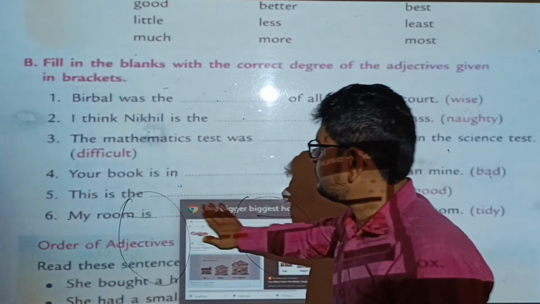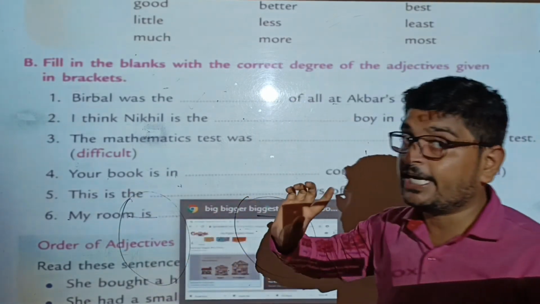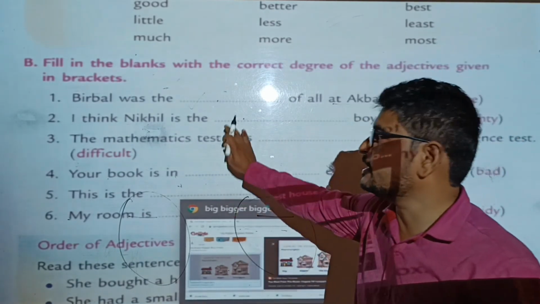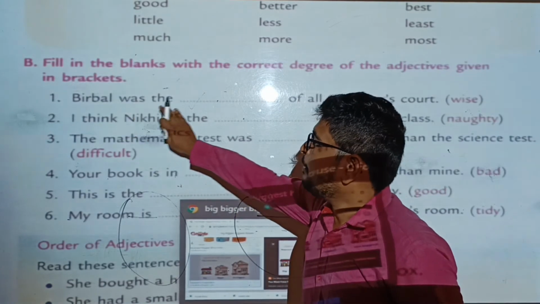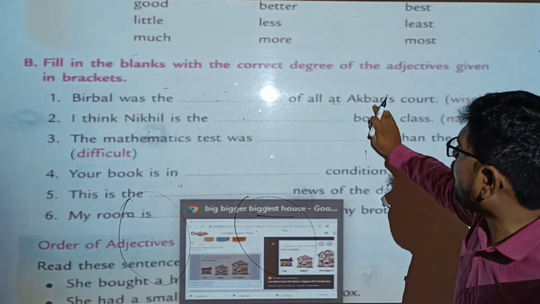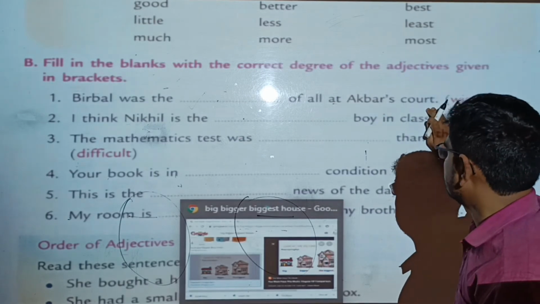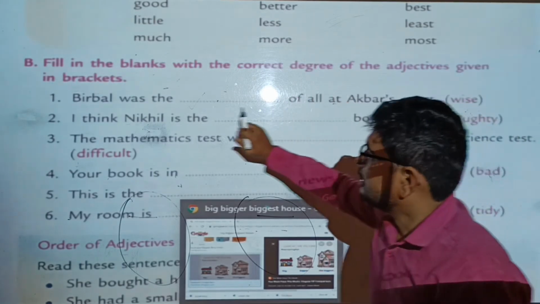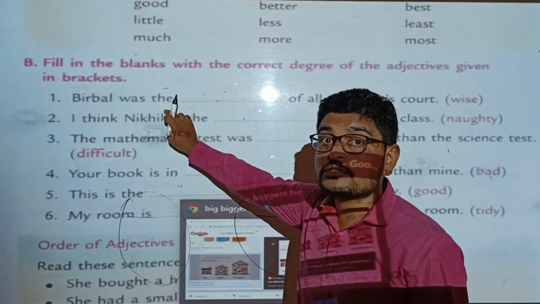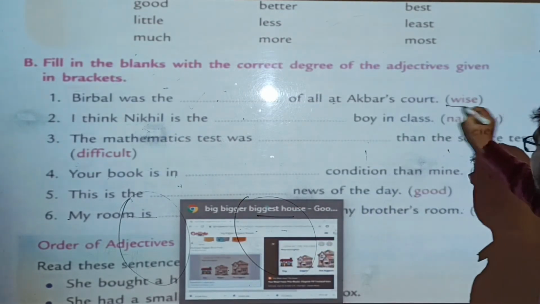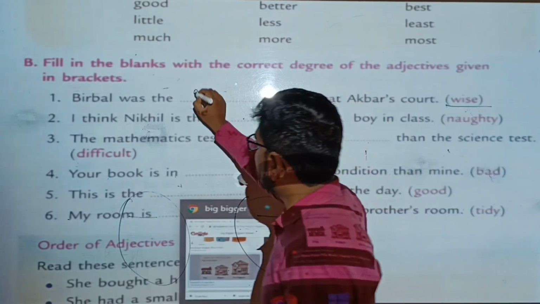Okay, so let's see the first one. So you will have to identify the degree of an adjective. Which degree is used in this blank? Birbal was the dash of all at Akbar's court. Okay, so all, the, when we use the in a superlative degree before the adjective, so what is our answer?